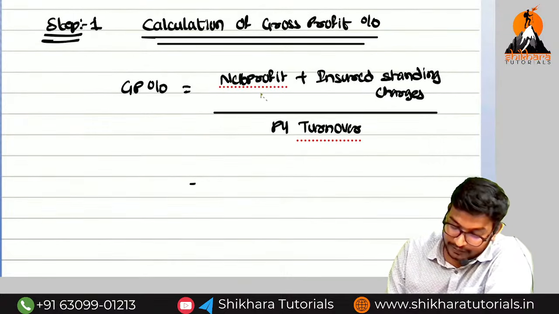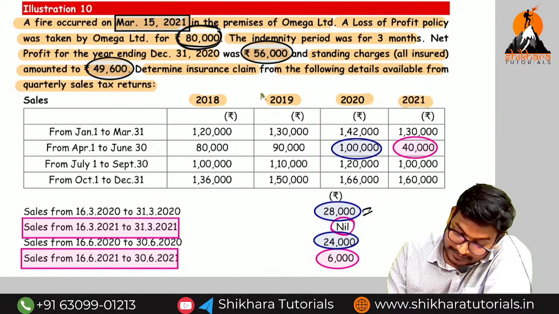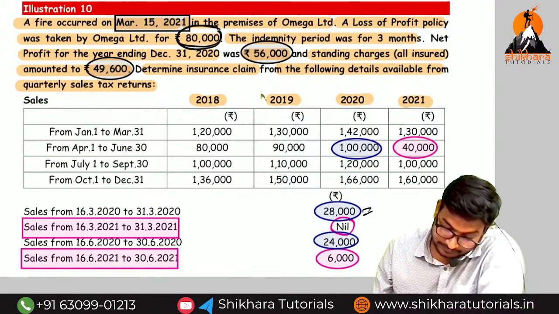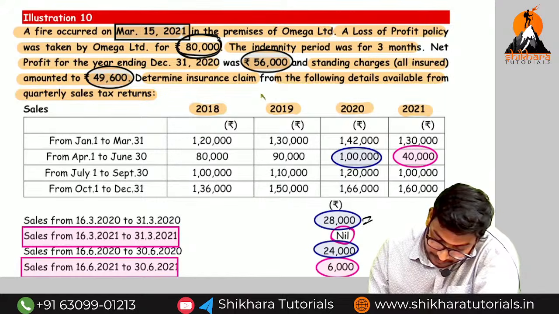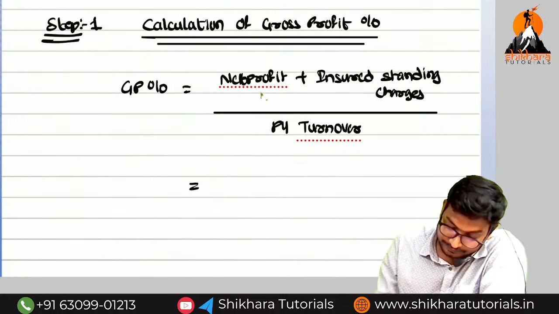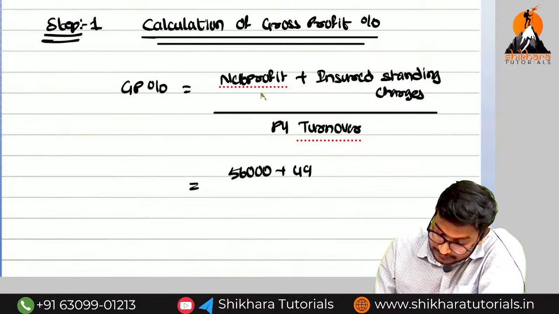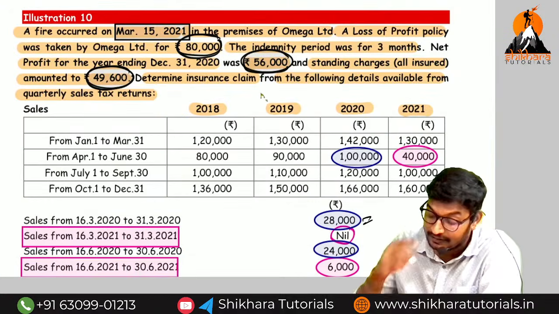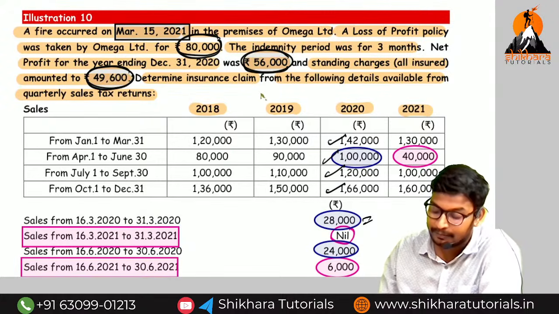Can you say the net profit? They have given it in the question. How much? 56,000 is the net profit and 49,600 is the standing charges. So 56,000 plus 49,600, divided by the previous year turnover. Which turnover do we consider? 1,44,000 plus 1,00,000 plus 1,20,000 plus 1,66,000.